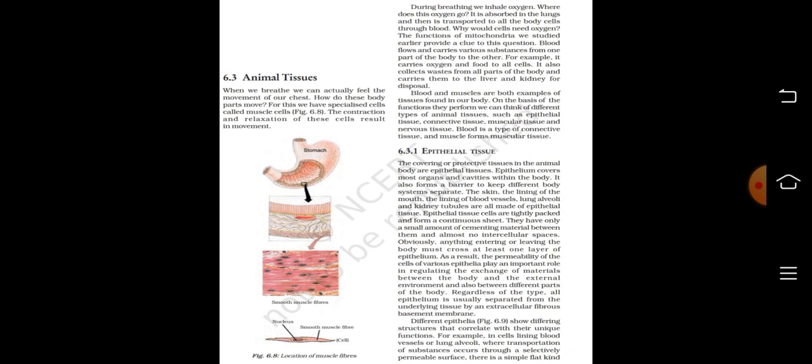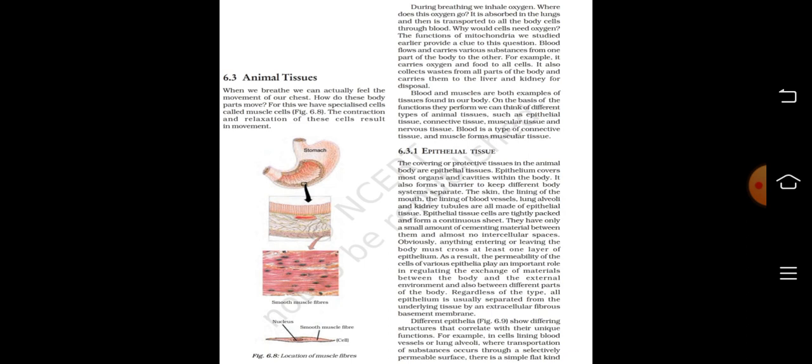Epithelial tissue. The covering or protective tissues in the animal body are epithelial tissues. Epithelium covers most organs and cavities within the body. It also forms a barrier to keep different body systems separate. The skin, the lining of the mouth, the lining of blood vessels, lung alveoli, and kidney tubules are all made